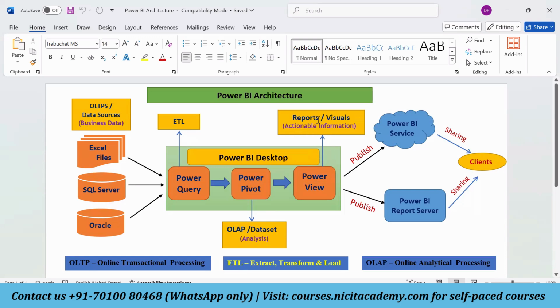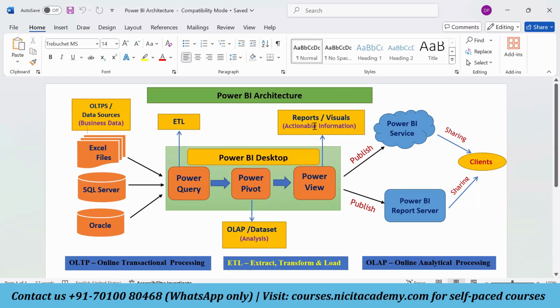Now, Power Pivot is responsible for creating the dataset. Dataset is nothing but the semantic model. This Power Pivot will create a dataset here. Means what, guys? This dataset would be a combination of tables and the data model, and the data model is nothing but the relationship between the tables. So those tables and the data model constitute the data set, and this data set will be used for creating the reports in the Power View. So these reports and visuals would be created on top of this data set.